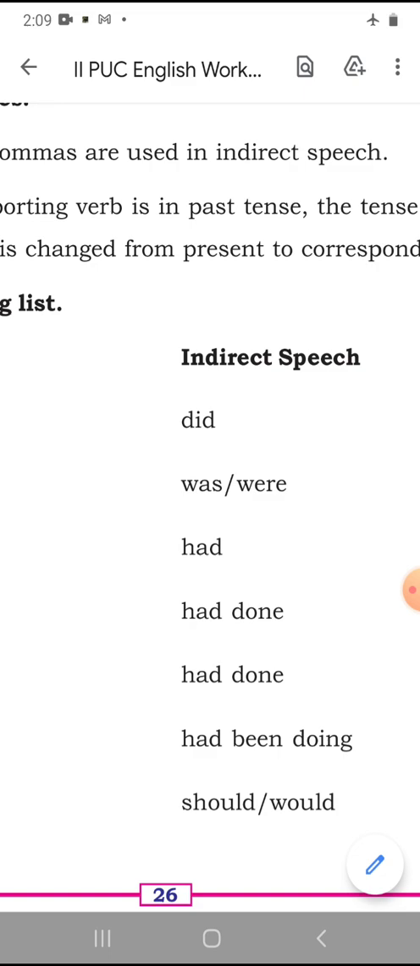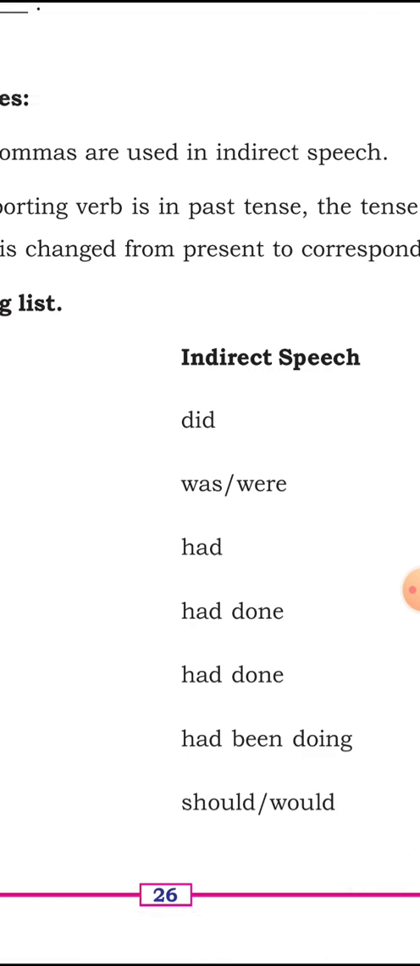So, he said, I am a teacher, simple present tense. He was a teacher, simple past tense. Another example: I am teaching English, direct speech. He was teaching English, indirect speech, past continuous. Hope you have understood. You have no doubt, is my opinion.